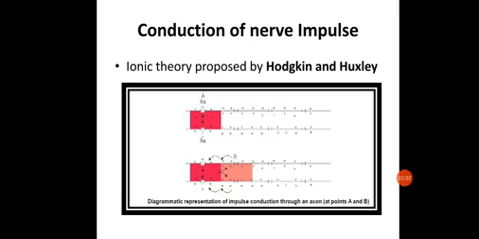Note it down. The transmission will always be unidirectional, that is from dendrite to cytone, and then from cytone to the axon terminal. Okay, so dendrite to cytone and cytone to axon terminal. This will be the pathway for the transmission in a neuron, and it will be present in all the neurons.